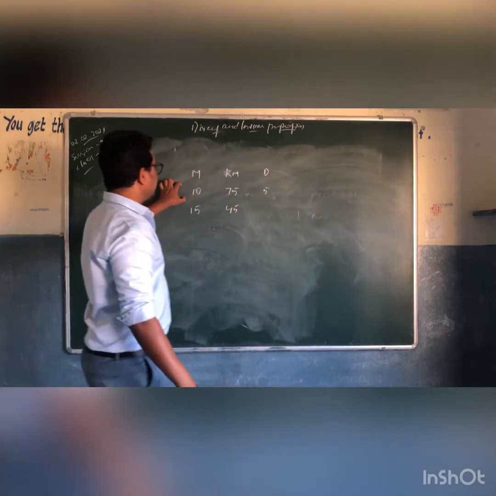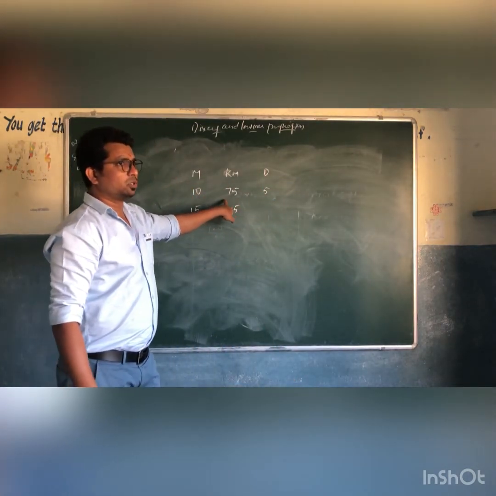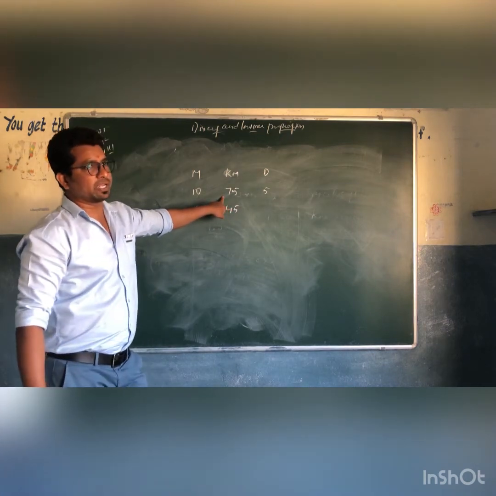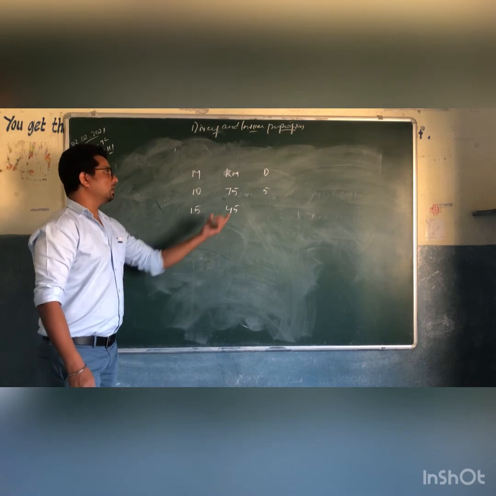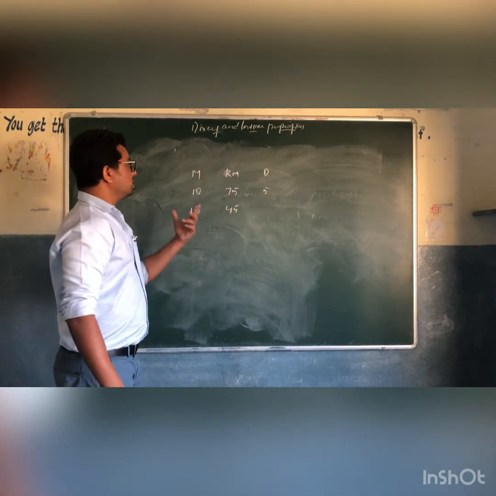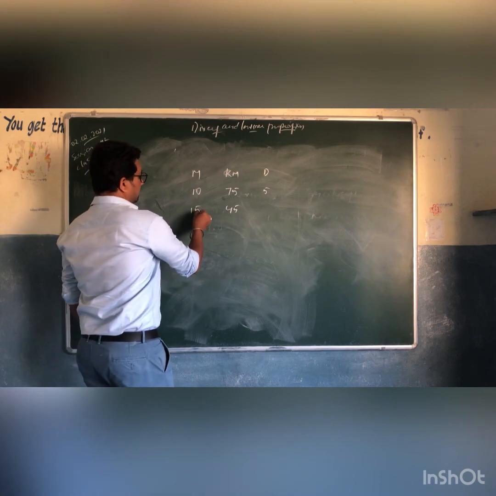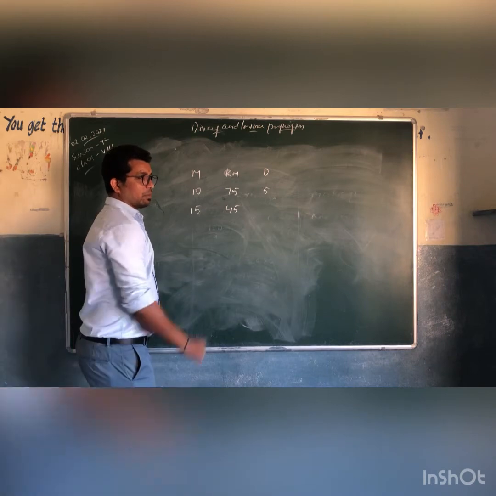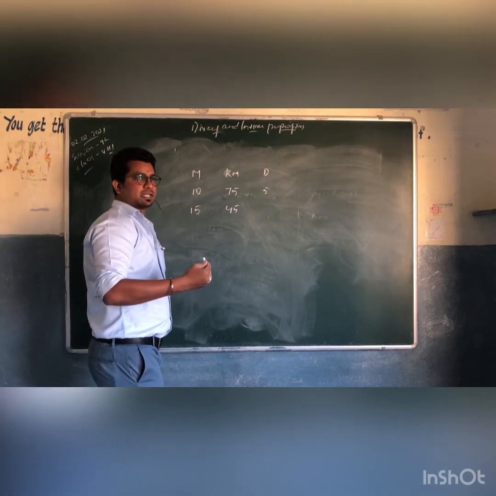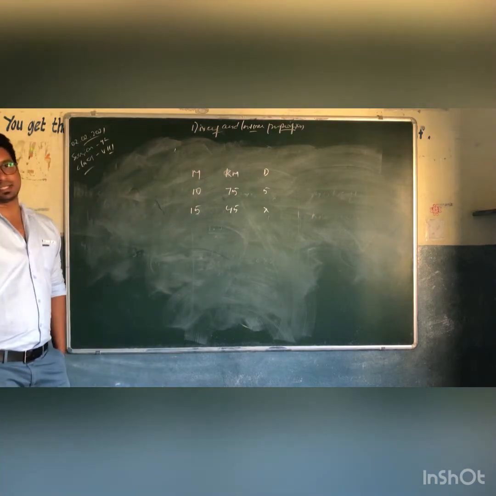If 10 men are taking 5 days to lay a road of 75 kilometers, members are increasing here. Members are increasing, kilometers is decreasing. Obviously, number of days will be less, right?